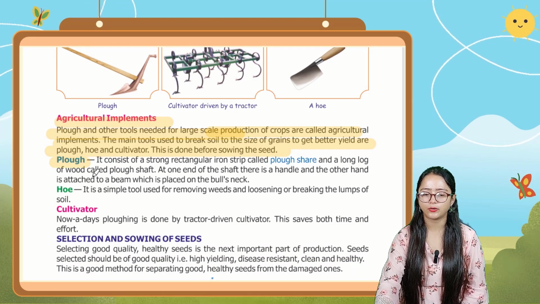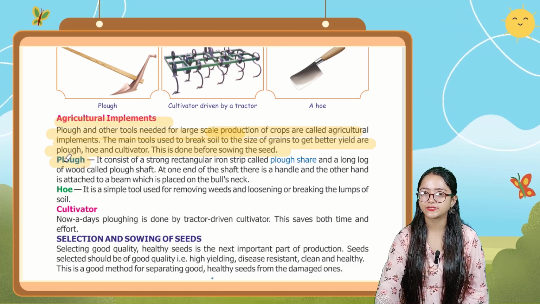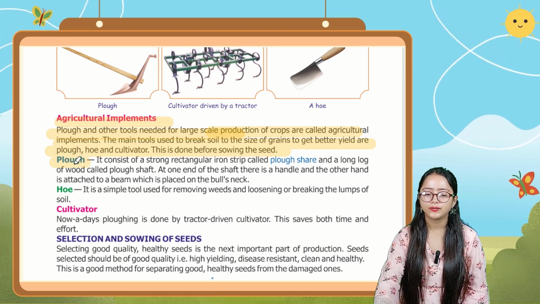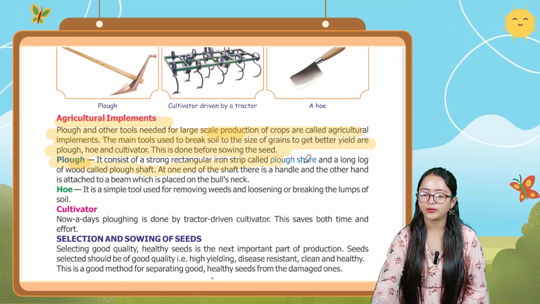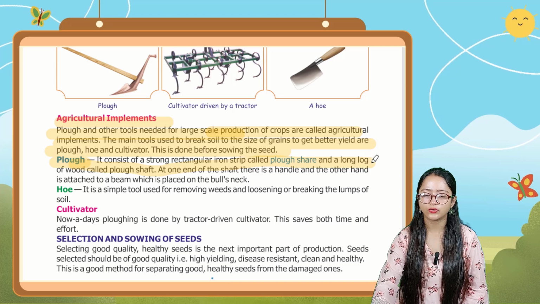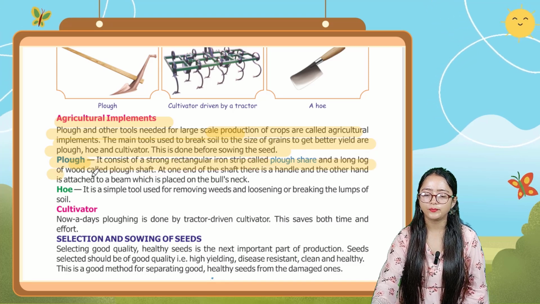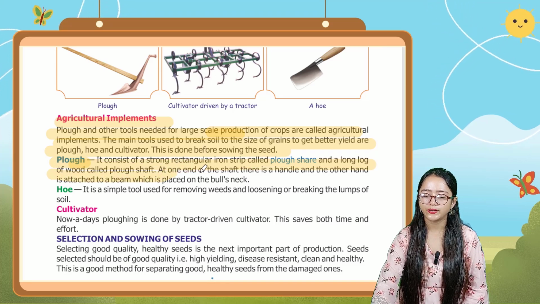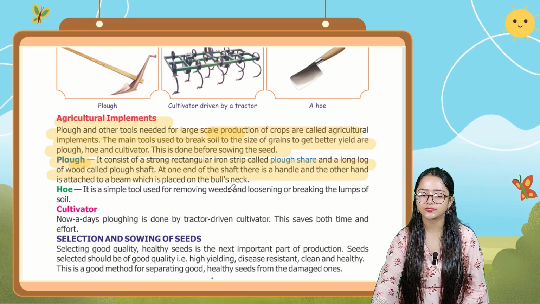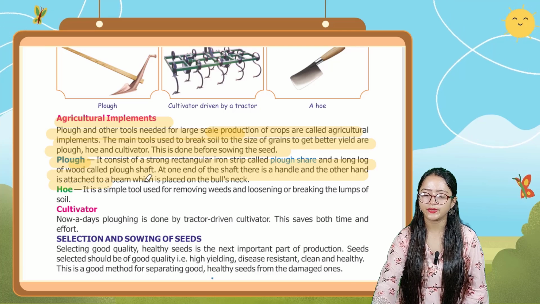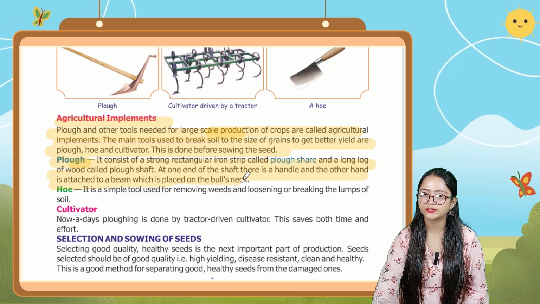Now let's talk about the first agriculture implement, that is the plow. Plow consists of a strong rectangular iron strip called plowshare and a long log of wood called plow shaft. At one end of the shaft there is a handle, and the other end is attached to a beam which is placed on the bull's neck.